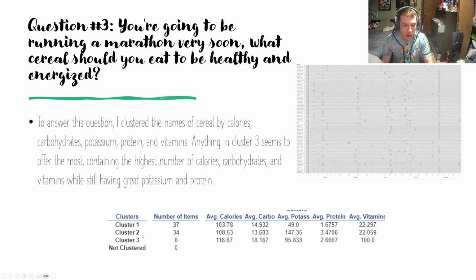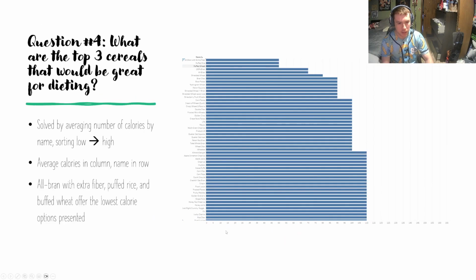It displays an average number of calories, carbohydrates, potassium, proteins, and vitamins. And overall, cluster 3 seems to be the healthiest. While it has a lot of calories, it has a lot of carbohydrates, which can be very good for exercising, a decent amount of potassium, a decent amount of proteins, and a significant amount of vitamins, which should be very healthy and energizing. And you're going to want more calories if you're going to be working out quite a bit.